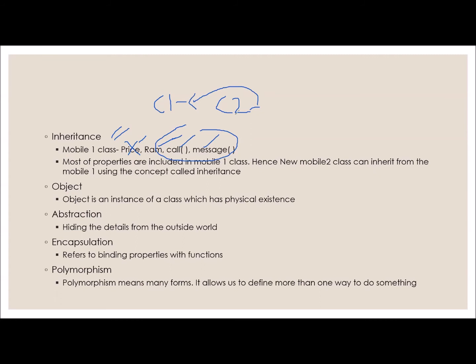Now we are defining object. What is an object? Object is the term which really exists. Until now, what we discussed about price, RAM, call and everything, they are regarding the mobile only. Here the mobile is the object in our example, and car is the object in our example. Whatever we are defining is with respect to some object.